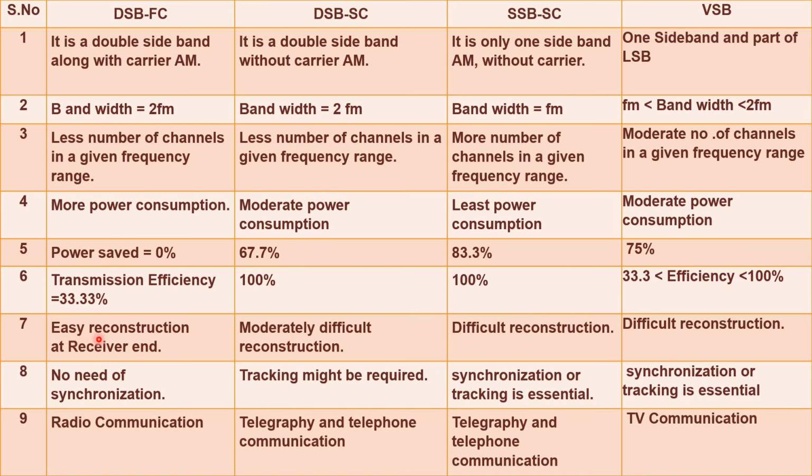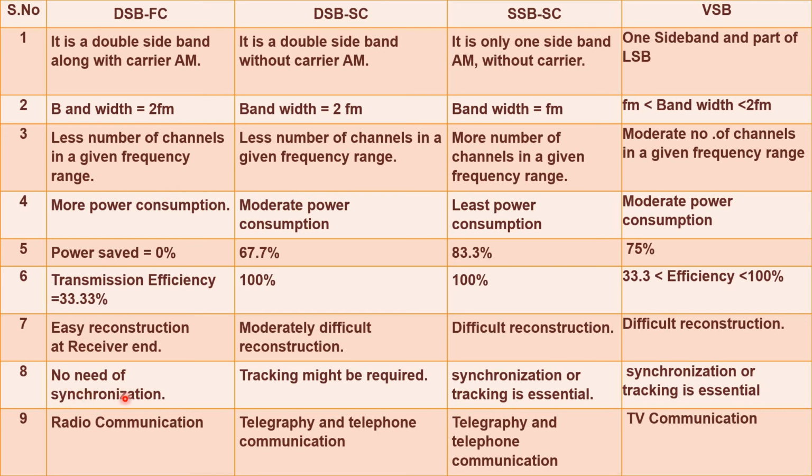As per reconstruction at the receiver end, it is easy to reconstruct the original information signal in full carrier. It is moderately difficult in double sideband suppressed carrier, and difficult in single sideband suppressed carrier. In vestigial sideband also, reconstruction is difficult.